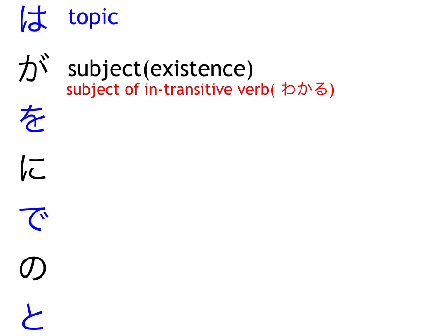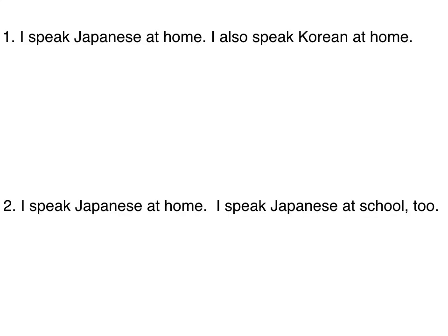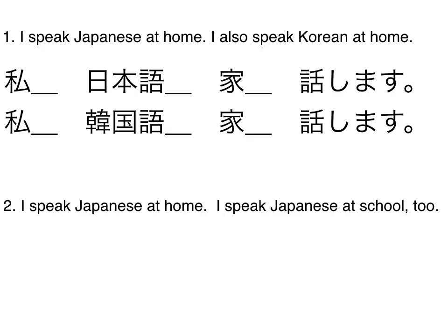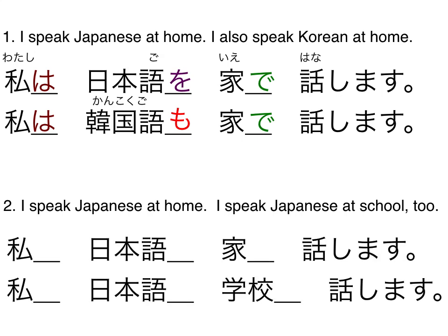In the future, if you have an intransitive verb, make sure you take が。を、に、で、の、と。If you want to add the implication of also, make sure you delete は、が、を。Please pause and think about it. 私、日本語、家、話します。The only difference between first sentence and second sentence is 韓国語。